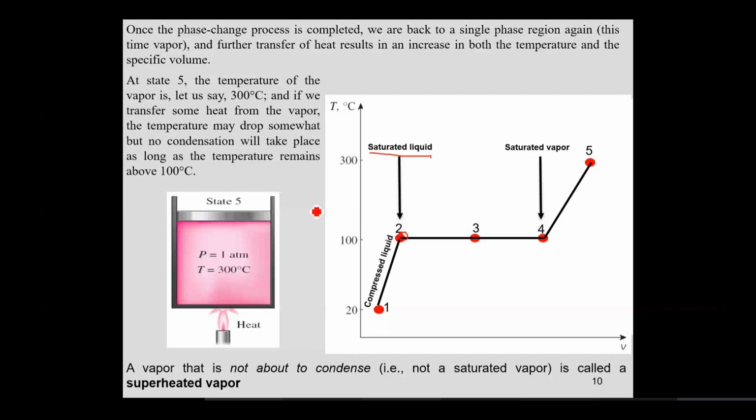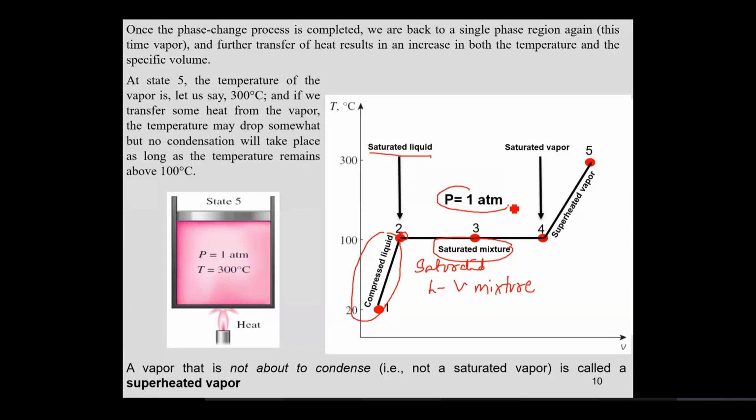From 1 to 2, you have the compressed liquid region, and from 2 to 4, you have a saturated mixture. Mixture of what? Sir, vapor and saturated liquid. Yes, saturated liquid-vapor mixture. And from 4 to 5, you have superheated vapor. All of the process is taking place at 1 atmospheric. This is very important. Your process is taking place at 1 atmospheric, so this is a constant pressure line.